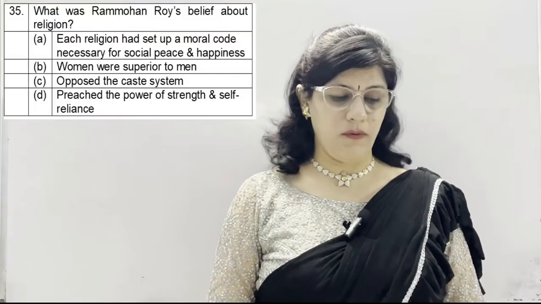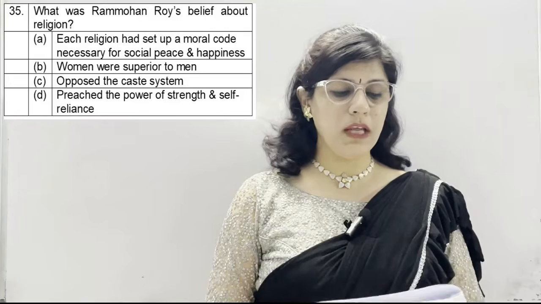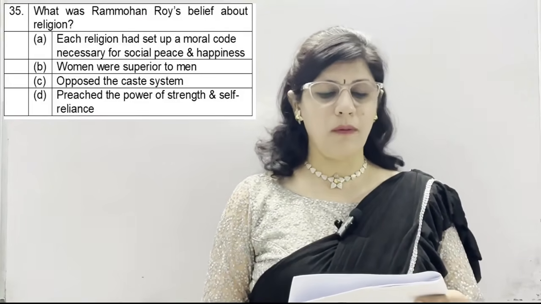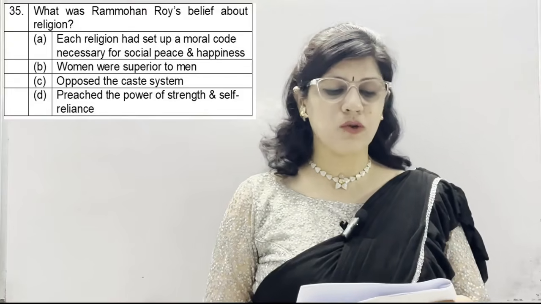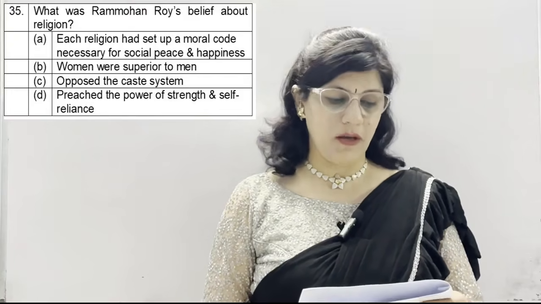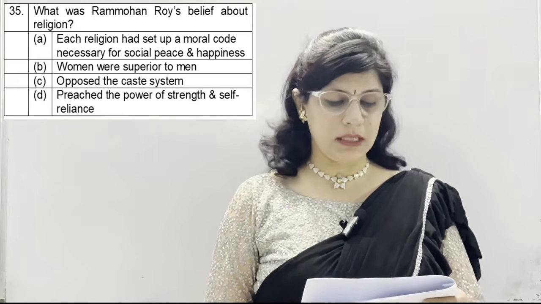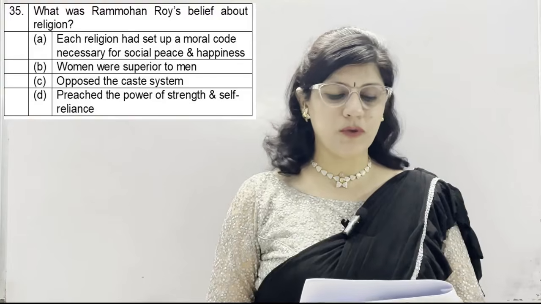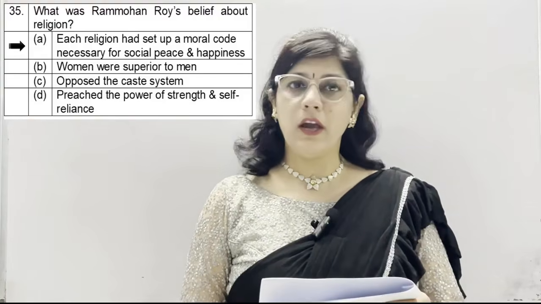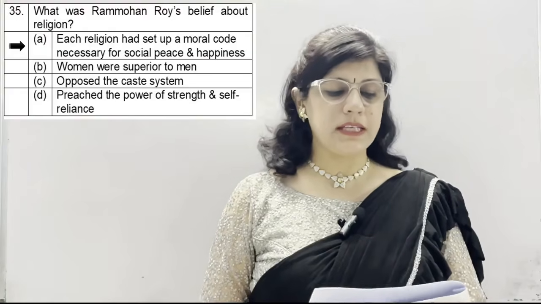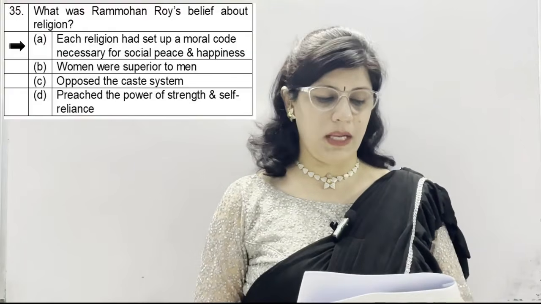Question number 35. What was Ram Mohan Roy's belief about religion? A option, each religion had set up a moral code necessary for social peace and happiness. B, women were superior to men. C, opposed the caste system. And D, preached the power of strength and self-reliance. A option is correct. Each religion had set up a moral code necessary for social peace and happiness.